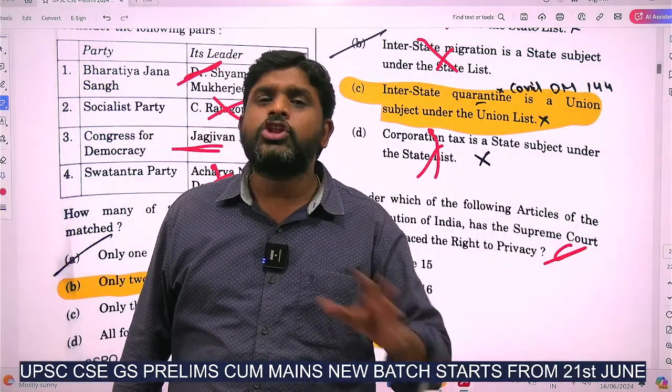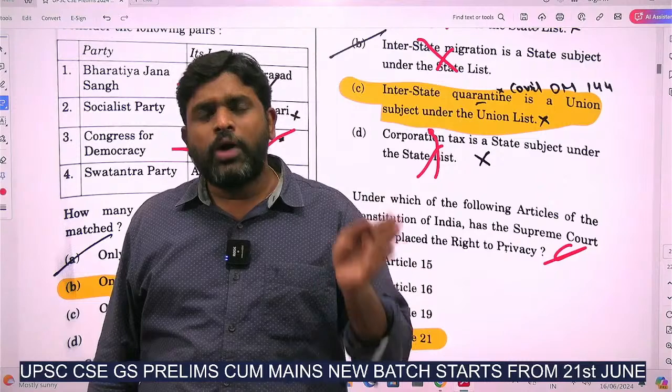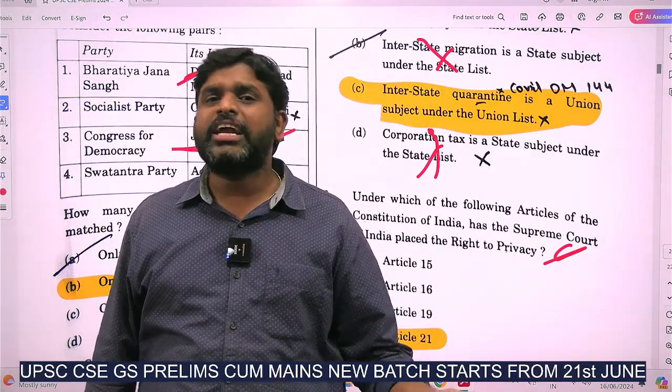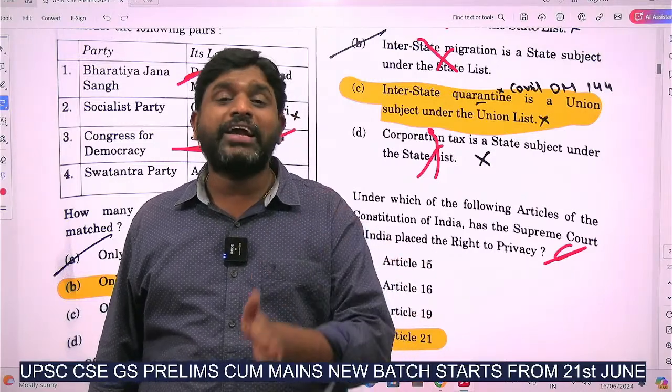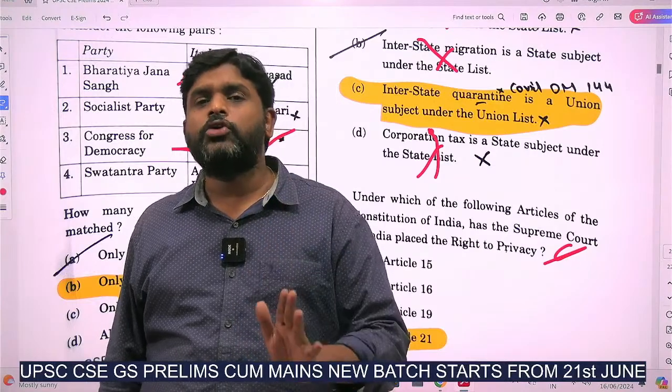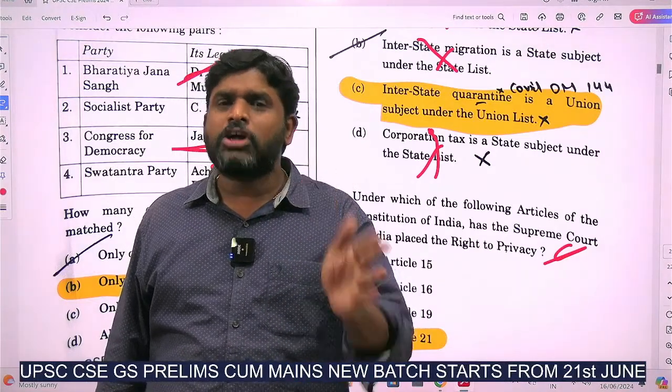Expected cutoff will be not more than 90. Those who are crossing 90 marks, please prepare very well. Why? Because CSAT is also easy, and the cutoff might increase more than 90 also. The cutoff might increase more than 90, but I want to tell those who are crossing 90, please start your preparation.